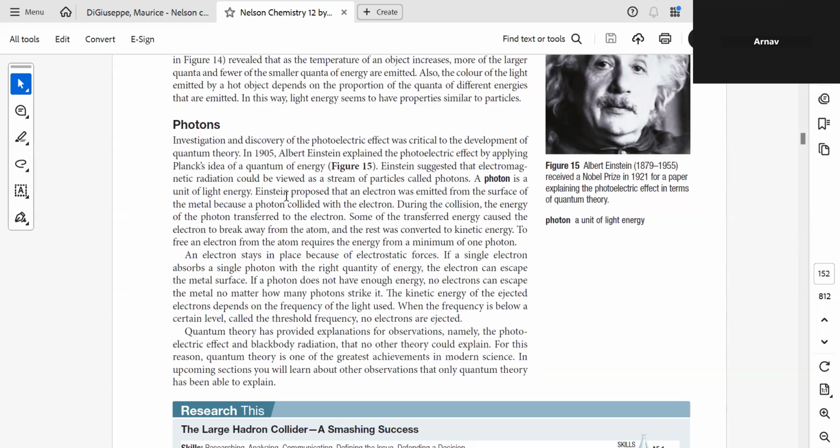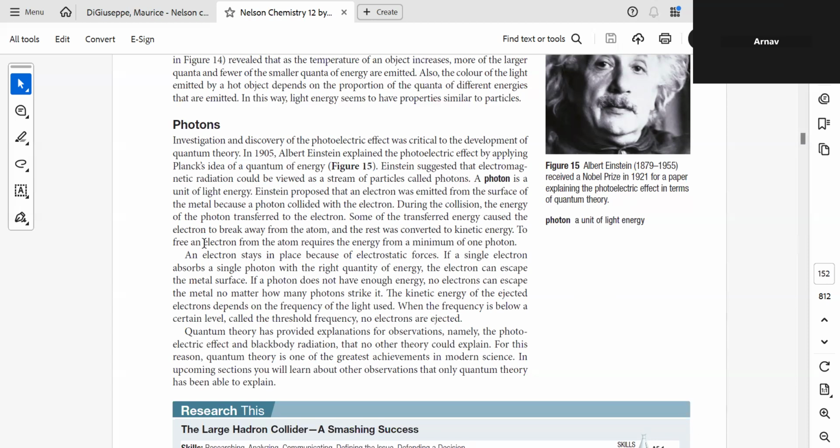Now Einstein proposed that an electron was emitted from the surface of the metal because a photon collided with the electron. During the collision, the energy of the photon transferred to the electron. Some of the transferred energy caused the electron to break away from the atom, and the rest was converted to kinetic energy.